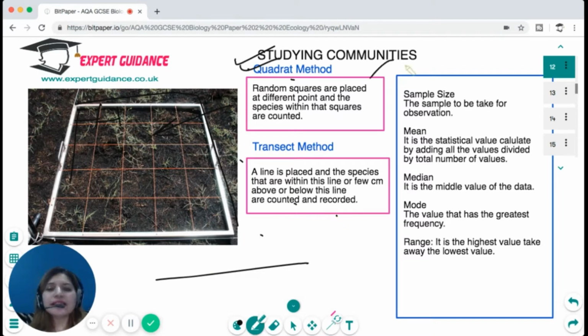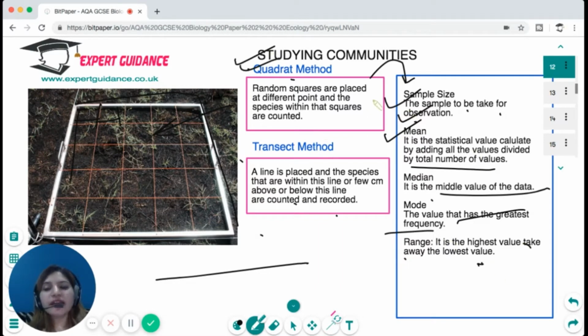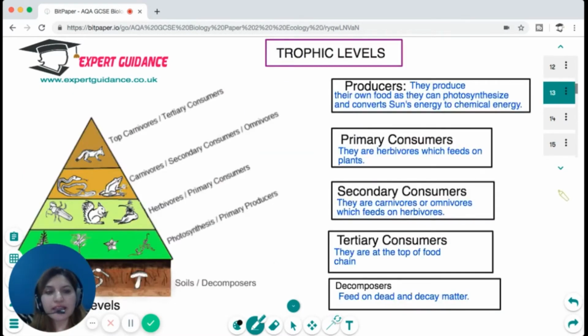Now, there are certain terms you should know about the practical. The sample size is the sample to be taken for observation. We calculate all the data and then we find the mean. So mean is the statistical value which is calculated by adding all the values and dividing by the total number of values. Then median is the middle value of the data. Mode is the value that has the greatest frequency, and range is the highest value take away the lowest value. Okay, so I hope you know the various ways of studying communities and the different statistical measurements that we do while studying them.